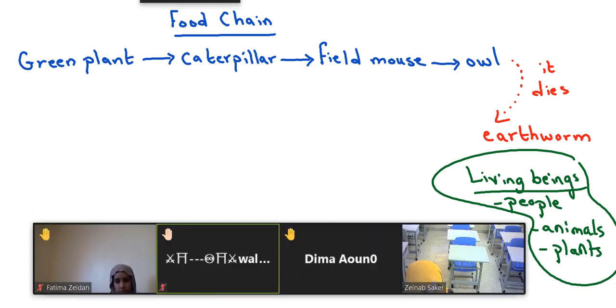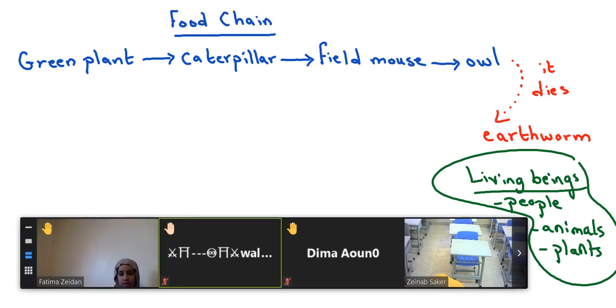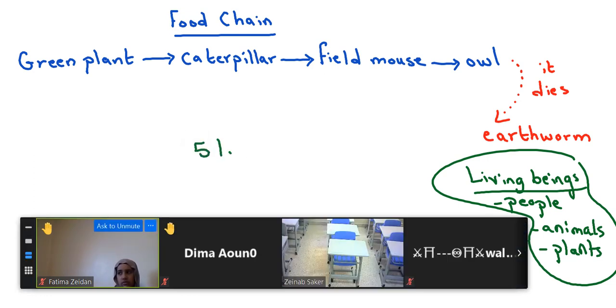Fatima, how many living things are there in this food chain? Yes, there are four. Now, how many links are there in this food chain? Five links. The living things in a food chain are known as links.